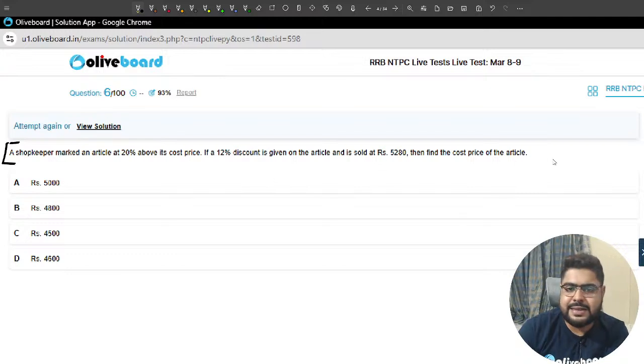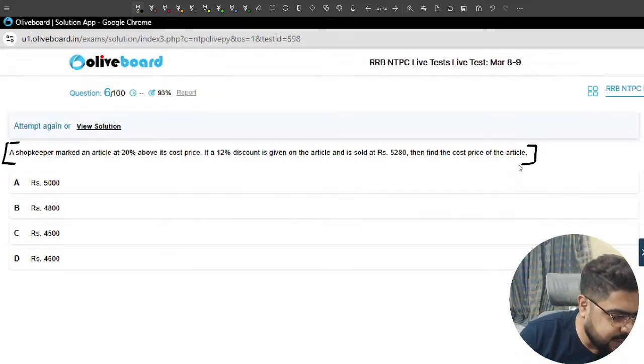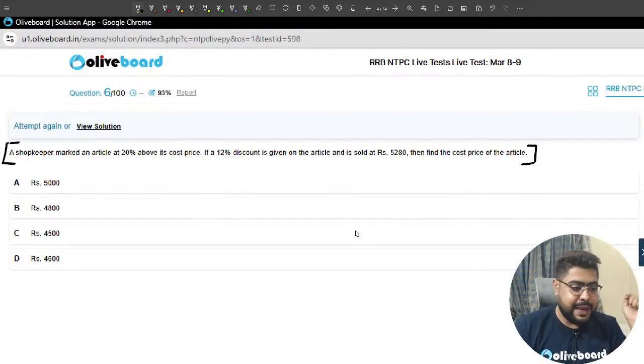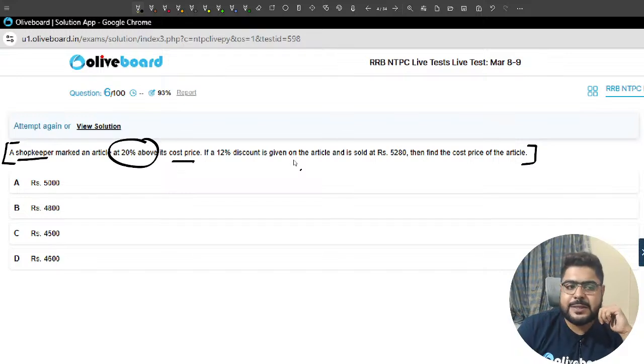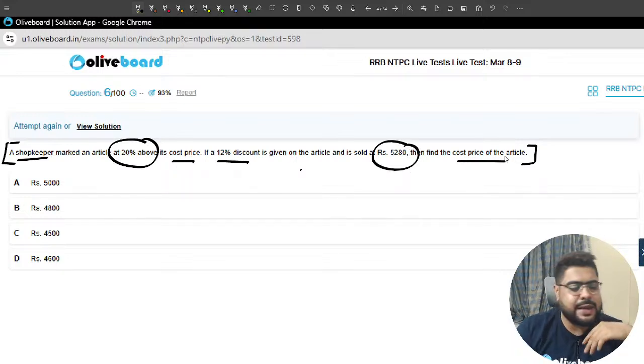I hope you guys can see this properly, right? I can see this, so that means you can also see this. Yes, BAD, Arghamita, not S. Now, yes, perfect. A shopkeeper marked an article 20% above the cost price. A 12% discount is given and it is sold for this price. They are asking the cost price.